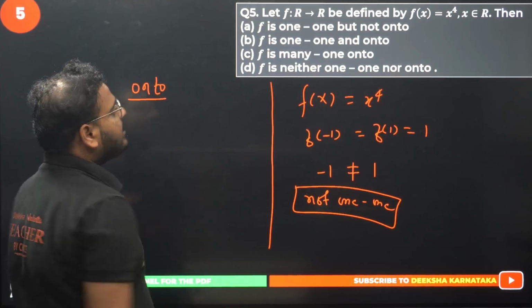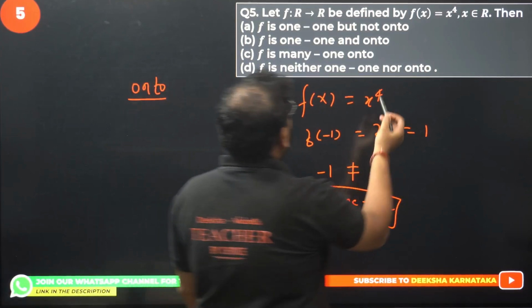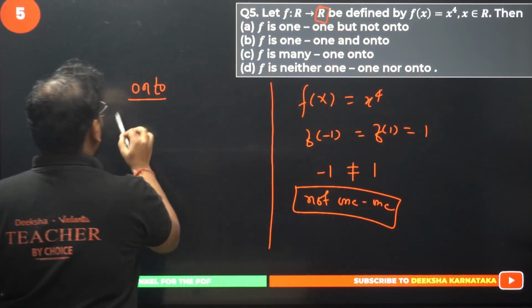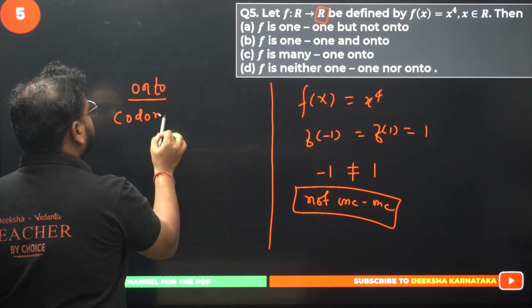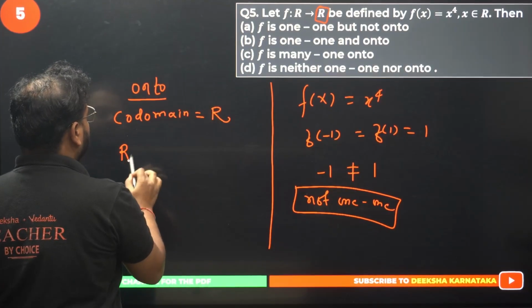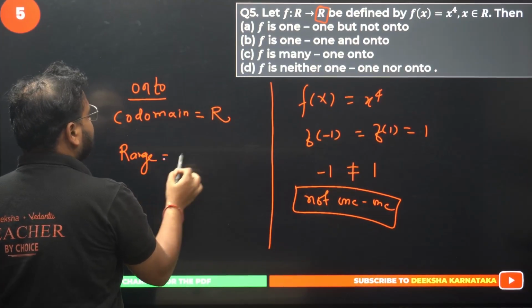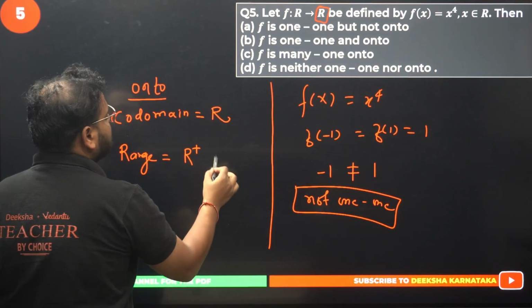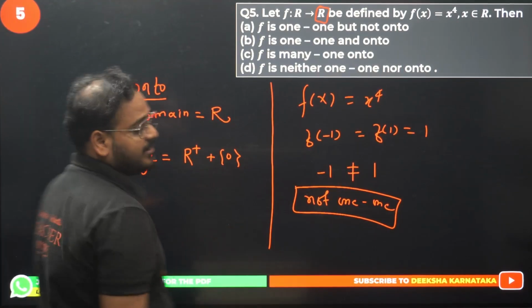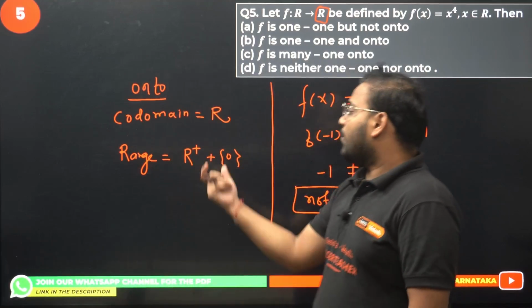Onto function, please check. What is the value given here for codomain? Codomain is all real. What about range? Range is only positive real numbers and 0, or basically R minus R negative. So range is all positive and 0.